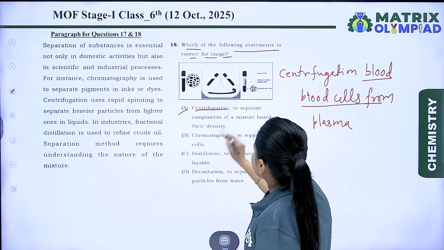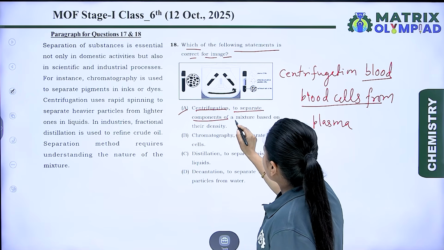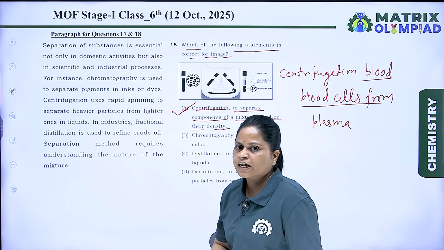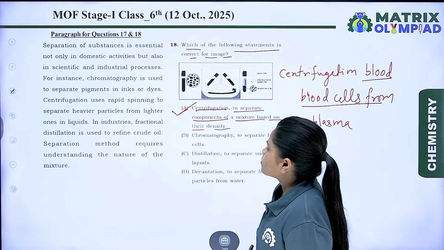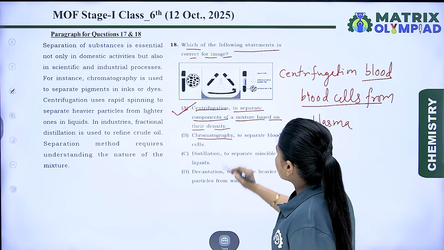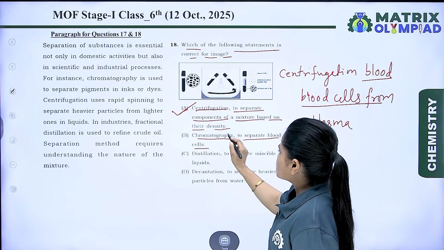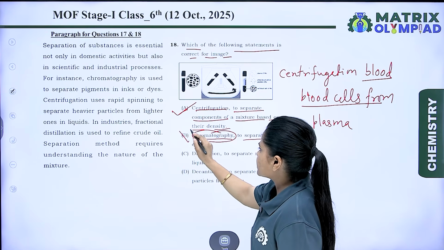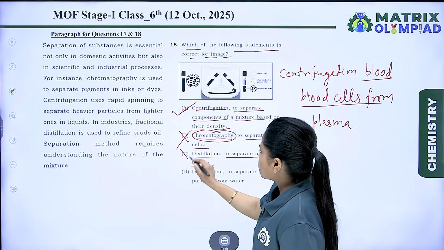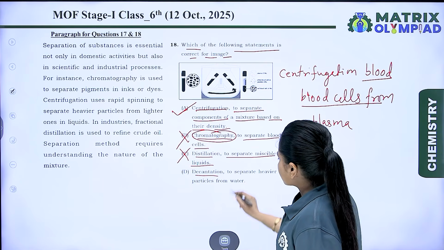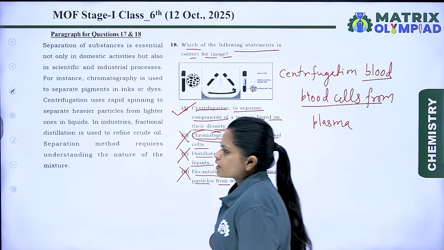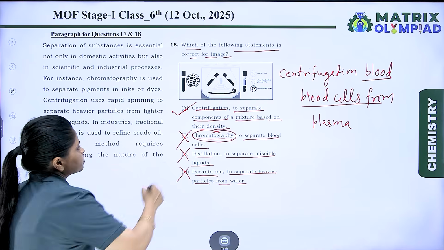A. Centrifugation to separate components of a mixture based on their density. That is true for centrifugation, and it is the correct option for this question. Let's check the other options. Chromatography to separate blood cells. No, this is not chromatography, so it is wrong. Distillation to separate miscible liquids. No, it is again wrong. Decantation to separate heavier particles from water. No, it is again wrong. So the correct option is A.